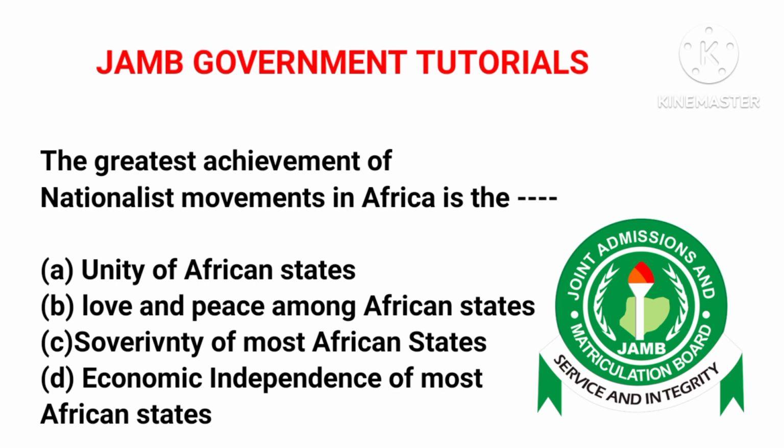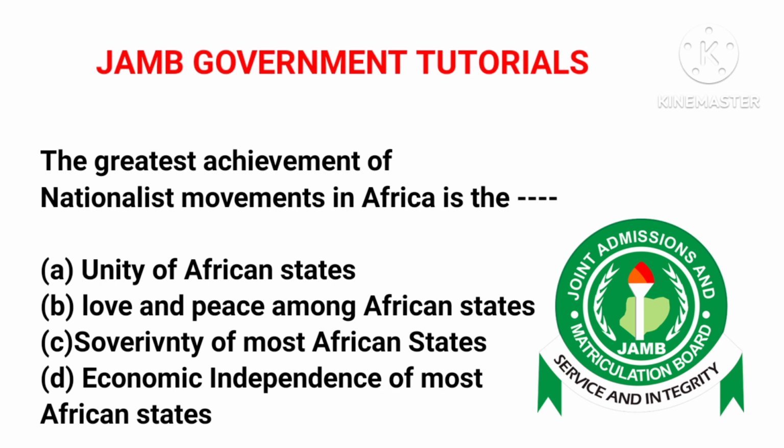Now the nationalist movements during the colonial era in Africa all centered on achieving independence of colonial territories. So the greatest achievement of nationalist movements in Africa was the achievement of independence among African states.